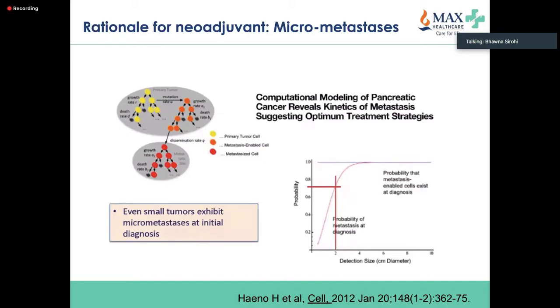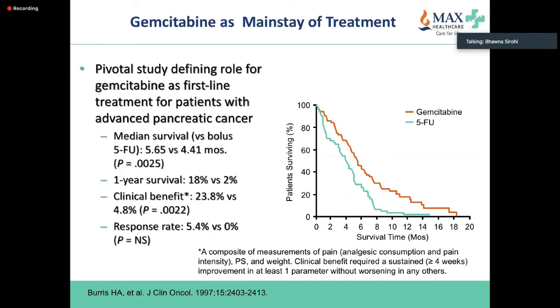So this is a very good computational model for pancreatic cancer. Basically, it shows that pancreatic cancer is a systemic disease. So even if the tumor is 2 centimeters in size, the chance of micrometastasis is about 70%. So why would you not consider systemic therapy before you take the patient up for surgery?